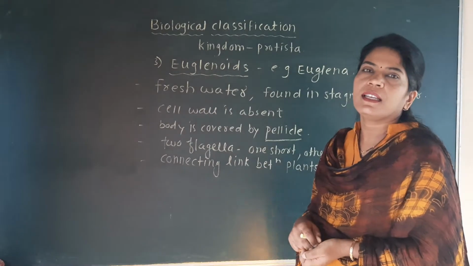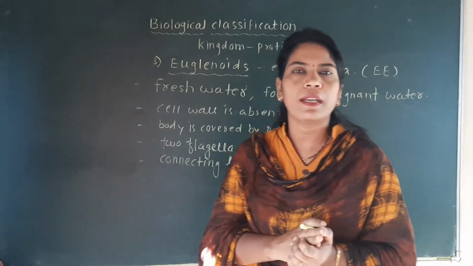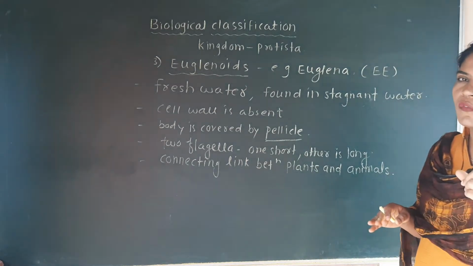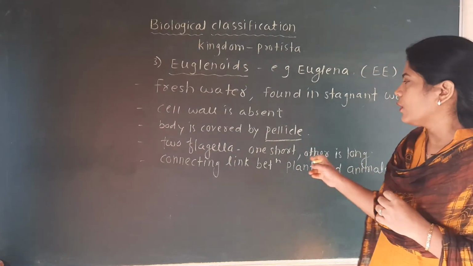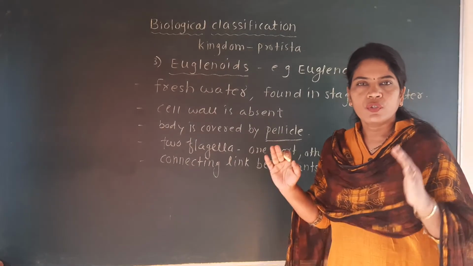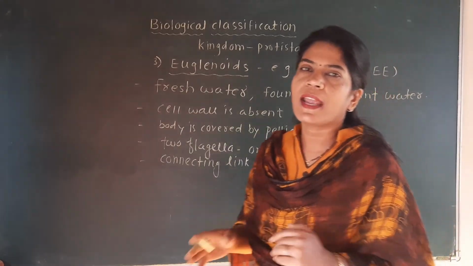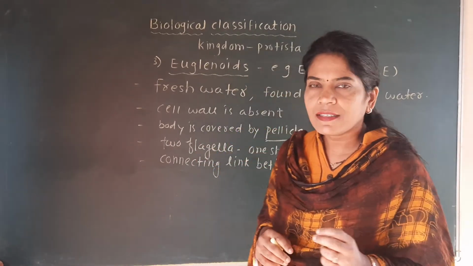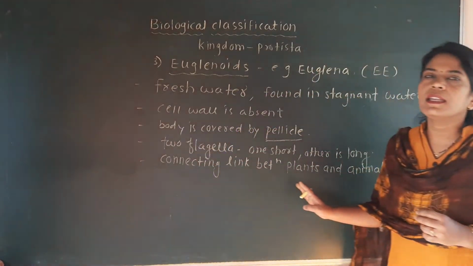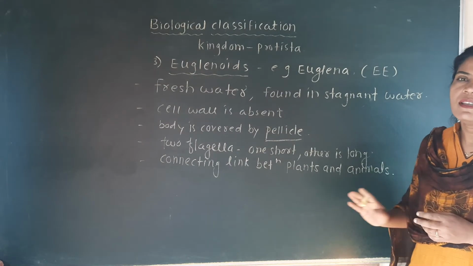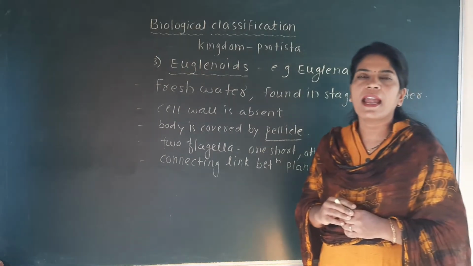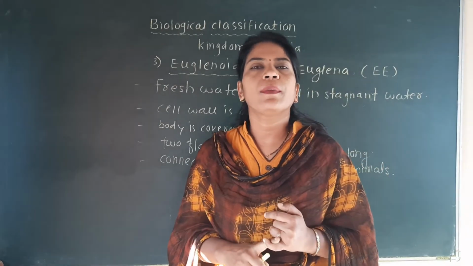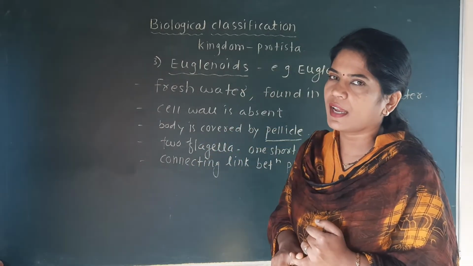Due to the pellicle, the Euglena's body is flexible. Next, they have two flagella, one short and one long. They show the characteristics of both plants and animals through photosynthetic activity. That's why they are called the connecting link between plants and animals, only because of their photosynthetic and non-photosynthetic activity.